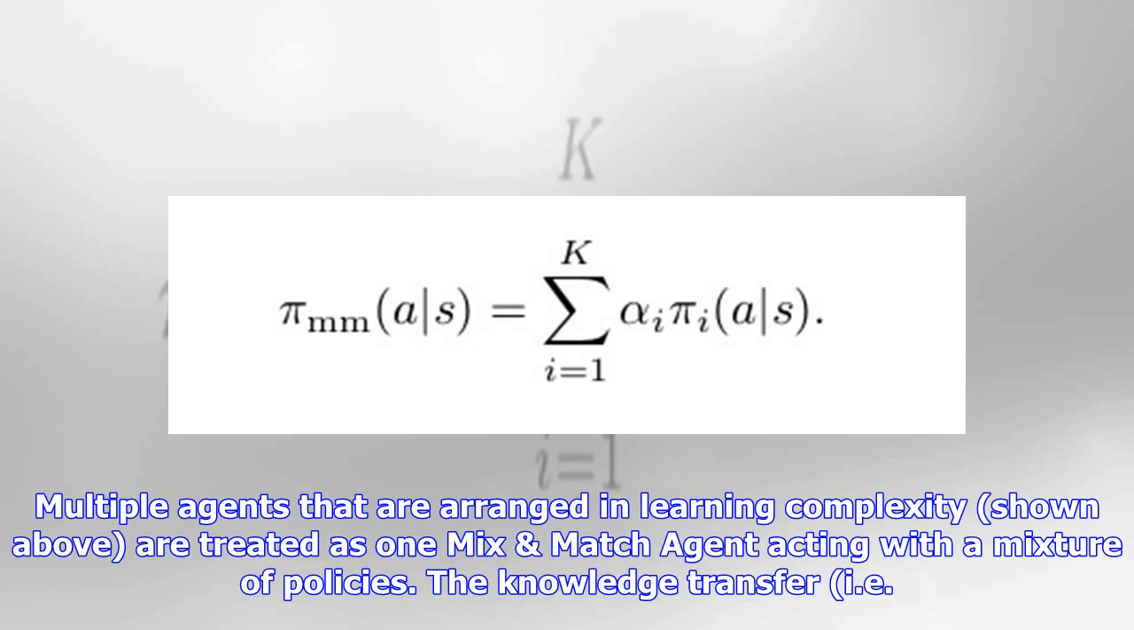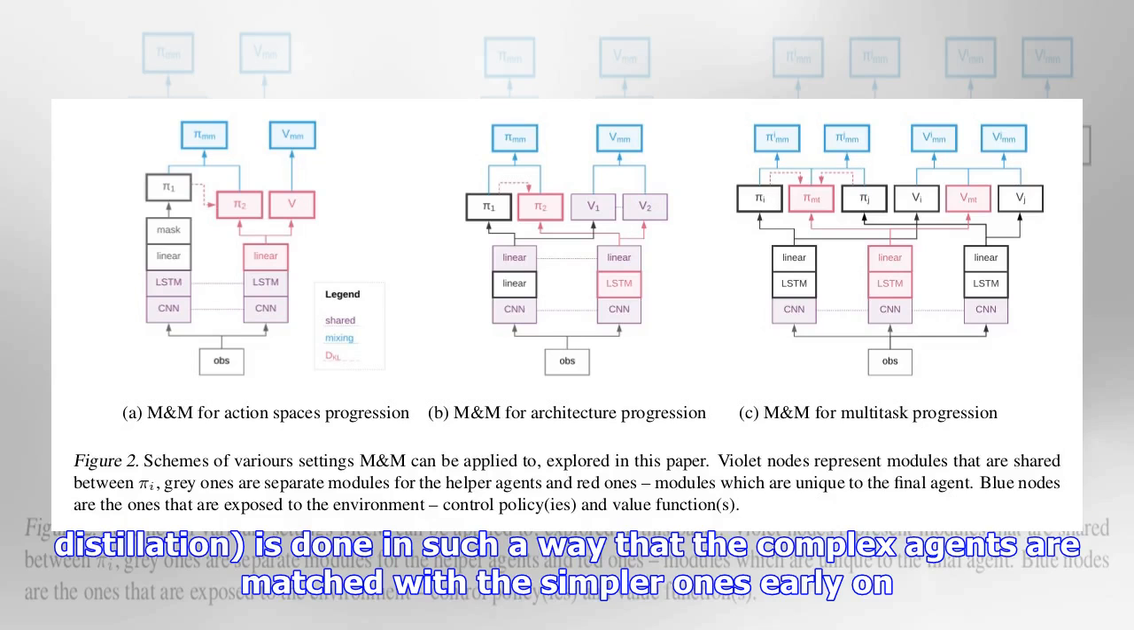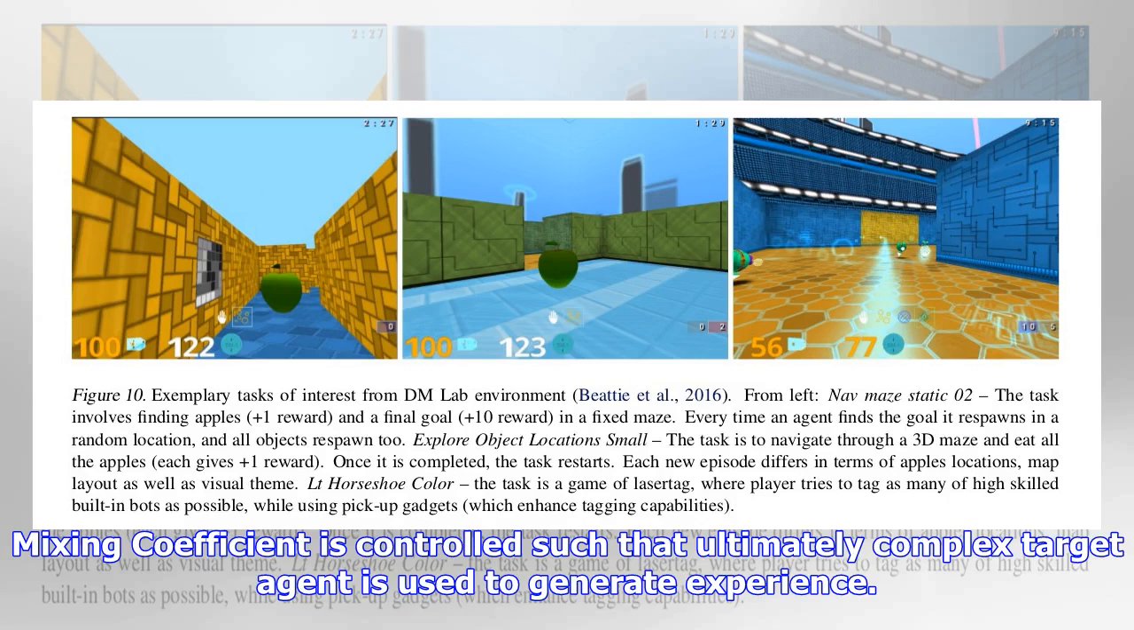The main idea behind the mix: multiple agents that are arranged in learning complexity, shown above, are treated as one mix. Distillation is done in such a way that the complex agents are matched with the simpler ones early on. The mixing coefficient is controlled such that ultimately the complex target agent is used to generate experience.